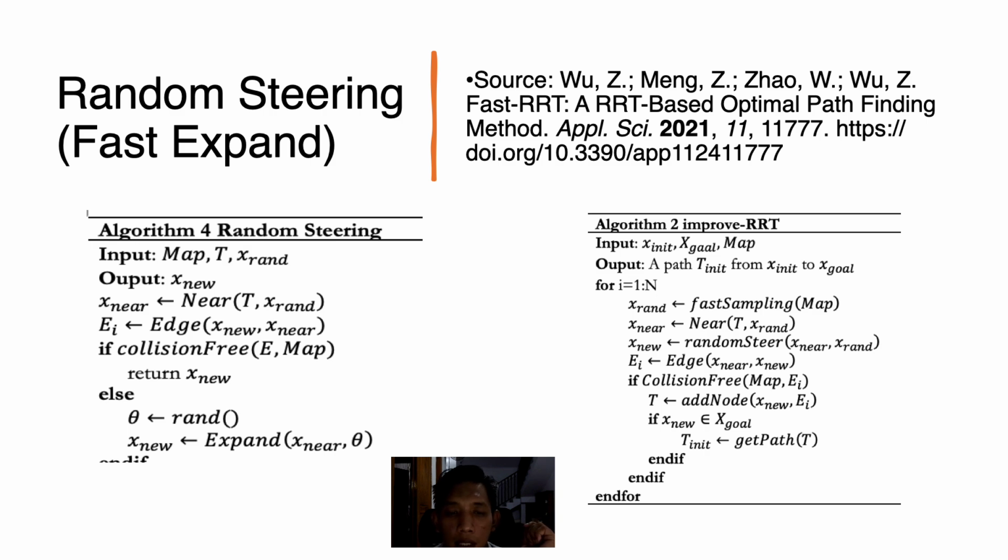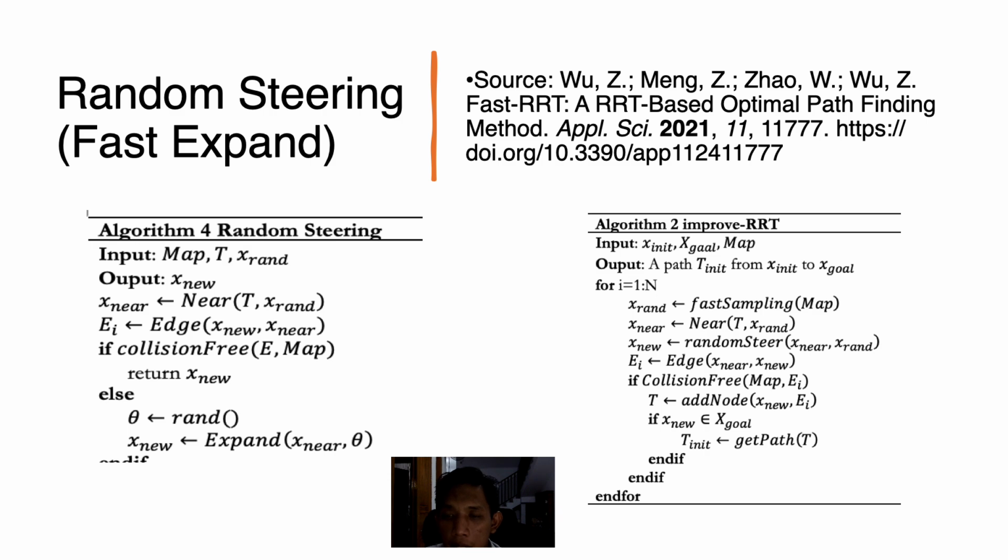Whenever we have the connection between x new and x near without any collision, then we add that h to the main tree. As for the position of random steering, it is conducted after fast sampling is done. Fast sampling is conducted to obtain x rand. Once we have x rand, finding the closest node from the tree gives us x near, or the near node.